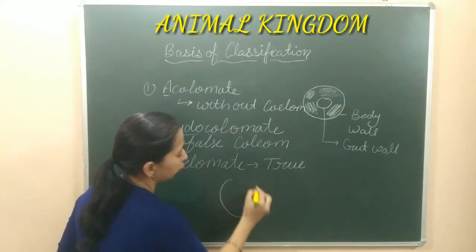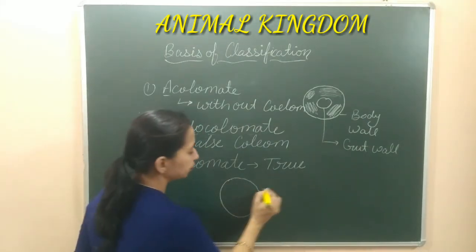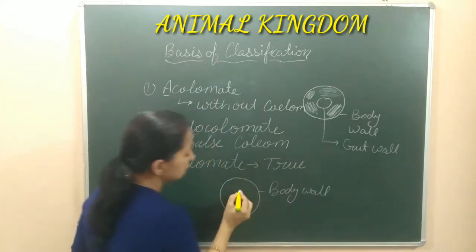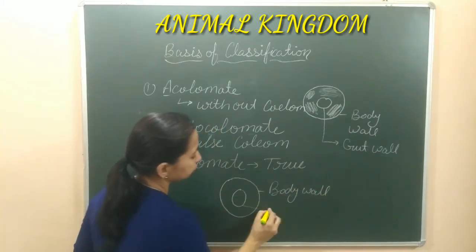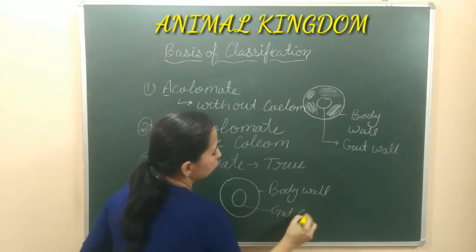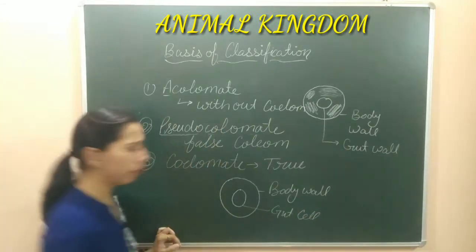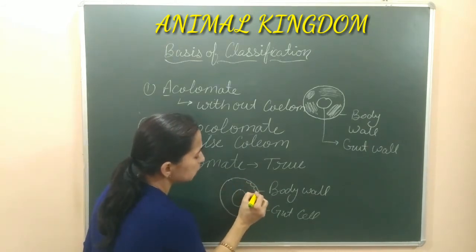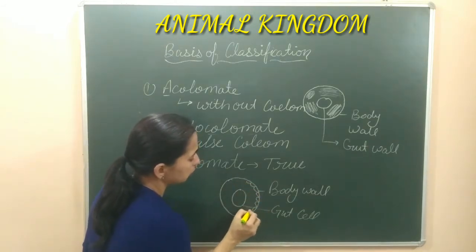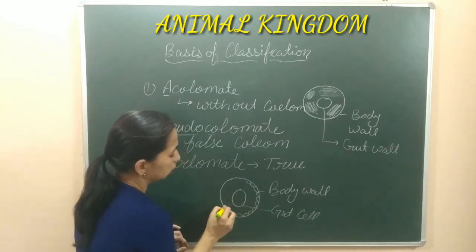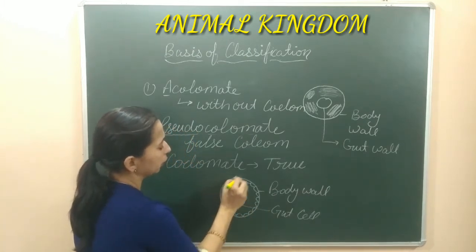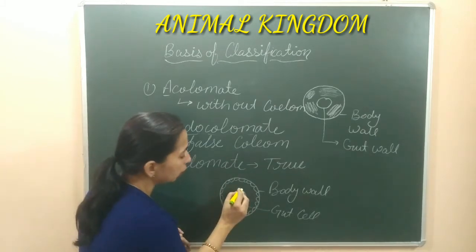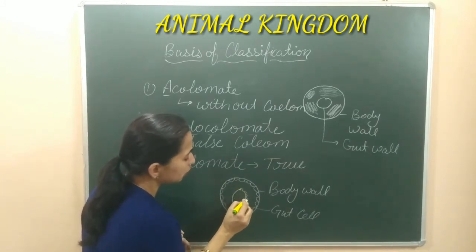Again, this is the body wall. ये हमने body wall draw किया है, and here inside this is the gut wall. And suppose what happened into this coelomate organism? This body wall is lined by the mesodermal cells. यहाँ पे mesodermal cells present होंगी, and in this way we can say that this is lined by the mesodermal cells. And here on the gut wall also we can say that mesodermal cells are present.